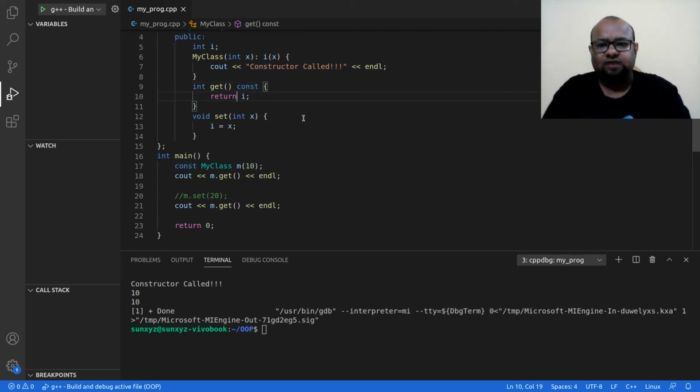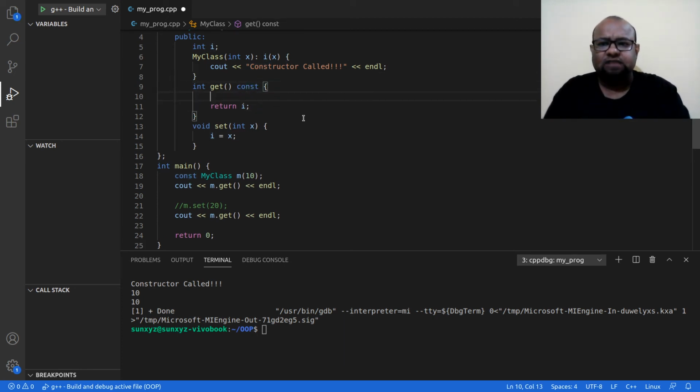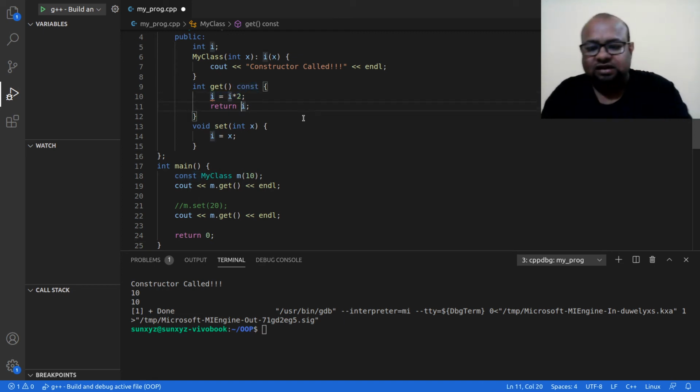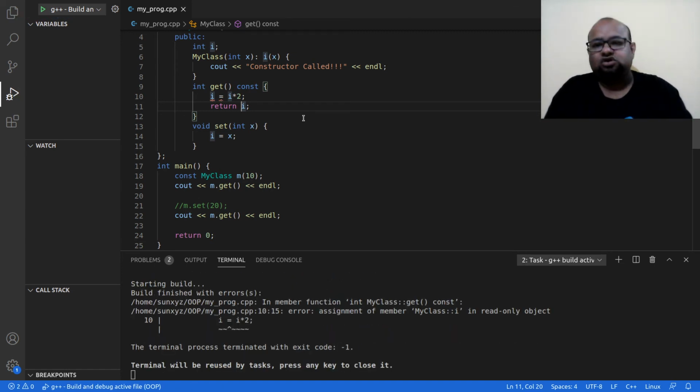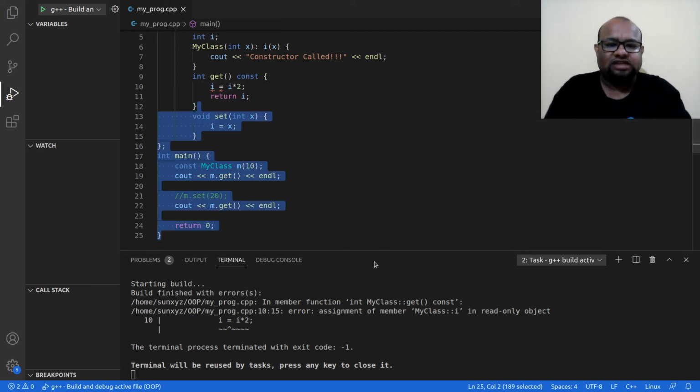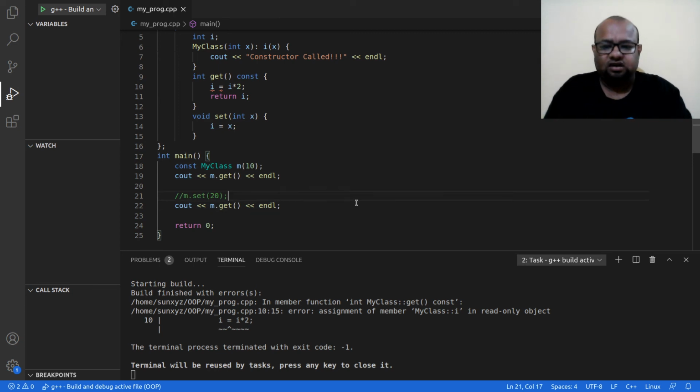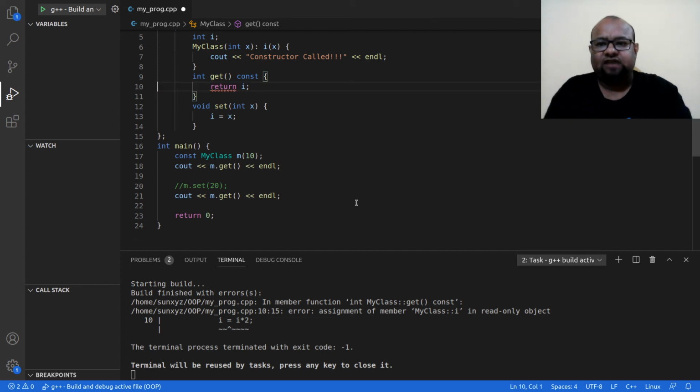So if I try to change something in my object, say I am trying to set i equal to i into 2, now I had said that I am not going to change any data attribute inside this function. What am I doing here? I am changing it. So I lied. Now if I lie, my compiler is going to get hurt, so I should not lie to my compiler. I get an error. The error says I am trying to assign something to a read-only object, so I cannot have this line.